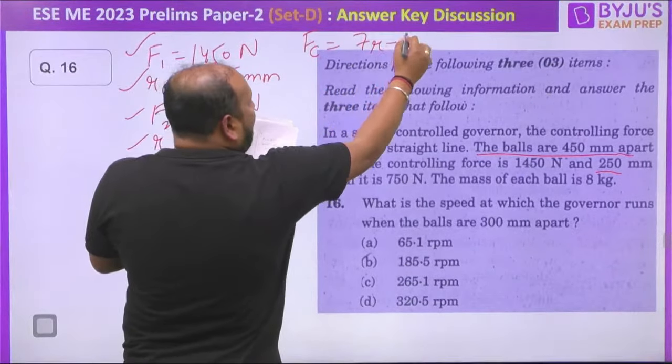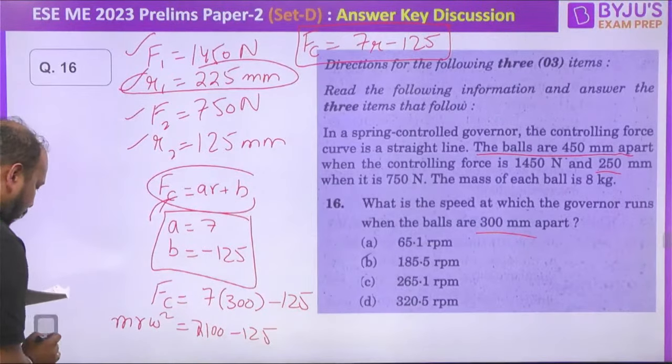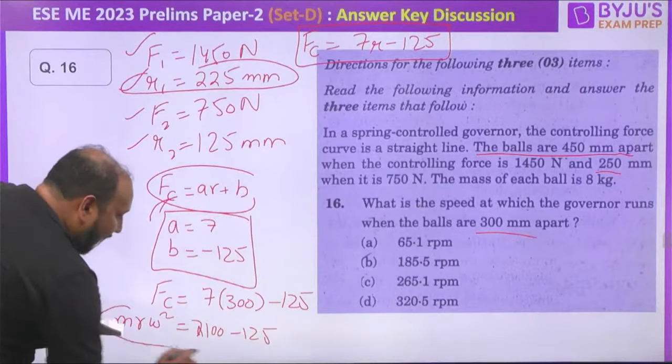Now they're asking what is the RPM at 300 mm apart. So for 300 mm, just place it over here. FC is equal to 7 into 300 minus 125, because the calculation here has been done in mm, so you have to put the radius in mm too. So mr omega square is equal to 2100 minus 125, right? After this it's quite easy to calculate. When you place the r value here, you have to use 0.3.